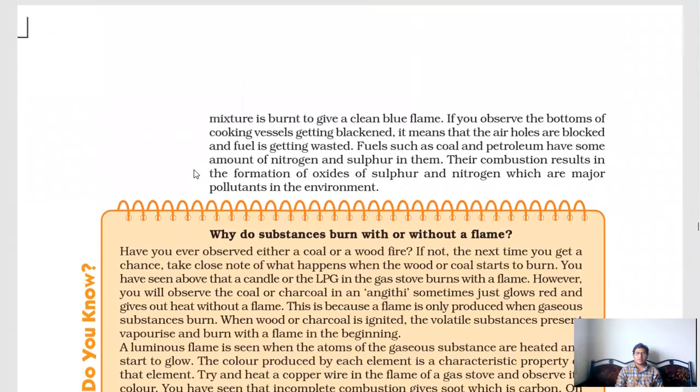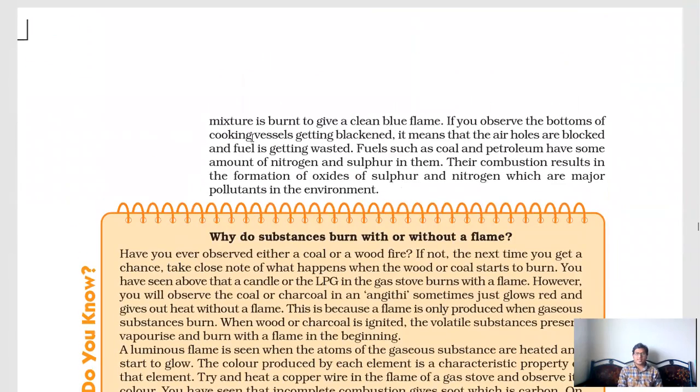Then here we have already discussed that the mixture is going to give a clean blue flame. If you go to your kitchen and observe your stove, there will be 2, 3, 4 burners according to the construction of the stove. If you turn on the burner, you get a blue flame, isn't it? Completely blue flame.